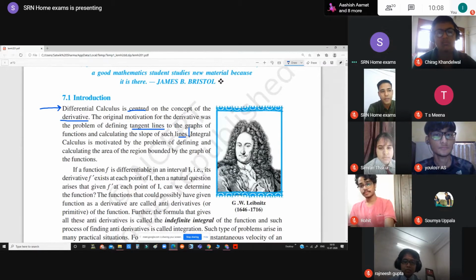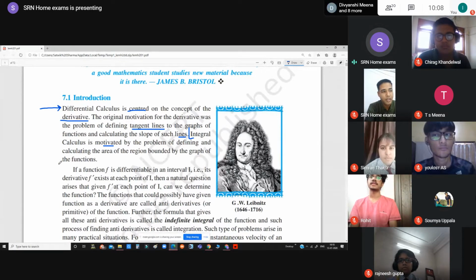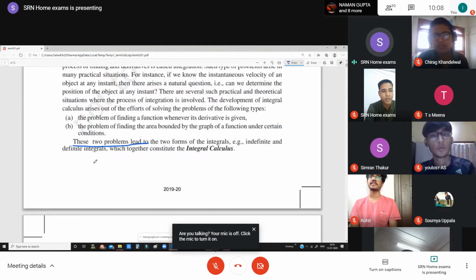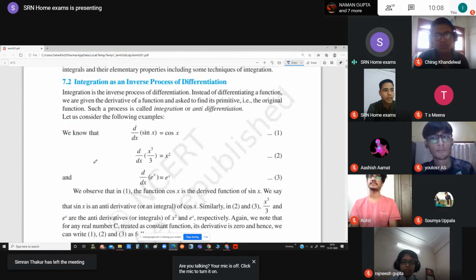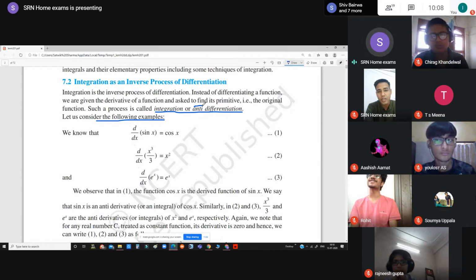Now comes the part of integration. So integral calculus is motivated by the problems of defining and calculating the area of the region which is bounded by the graphs of the function. Okay. So quickly we will try to understand what he is trying to convey to us. Just have a look at this simple example. Integration is sometimes also known as anti-differentiation. Why is it called anti-differentiation? Because differentiation is just opposite of integration, so sometimes we also refer to it as anti-derivative.